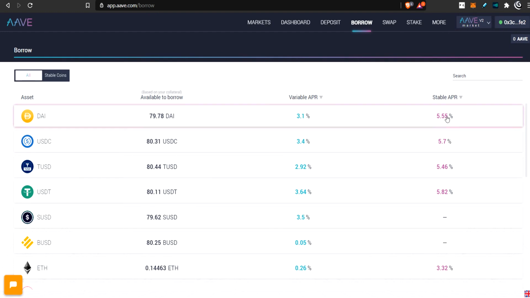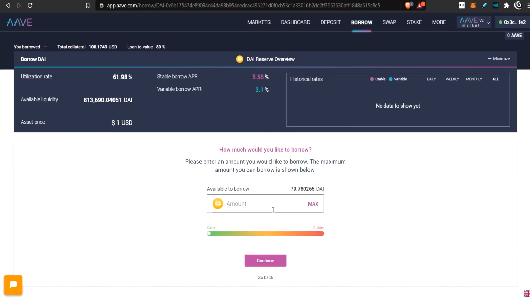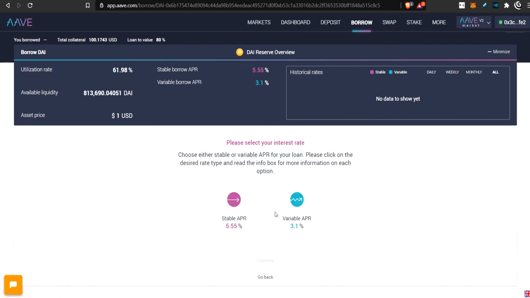And this is guaranteed to not change, and maybe this will fluctuate up and down. So you can spread it out. And this is a mathematical thing that you would have to figure out what works for you, okay? But this is a good feature. In the past, you'd have to choose one or the other, but now you can split it up. I'm not sure if it's 50-50 or not, but I'm pretty sure you can just split it up however you want. Like, I could just put 20 and continue and choose which one I wanted to do, okay?